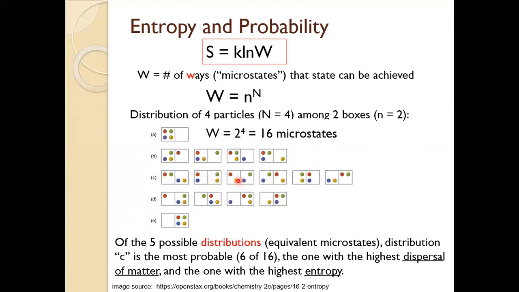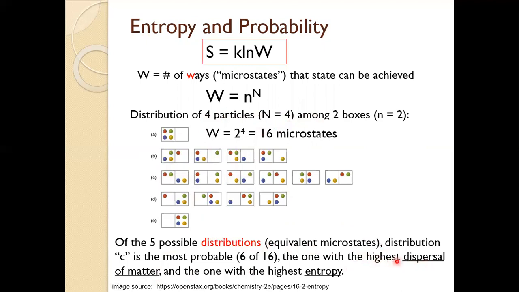So in other words, when distributing 4 particles among 2 boxes, distribution C is the most likely to occur. And the reason why it's the most likely to occur is that distribution C is also the one with the highest dispersal of matter, because the particles are evenly distributed between the box on the left and the box on the right.